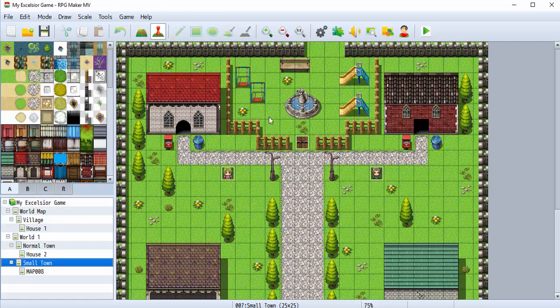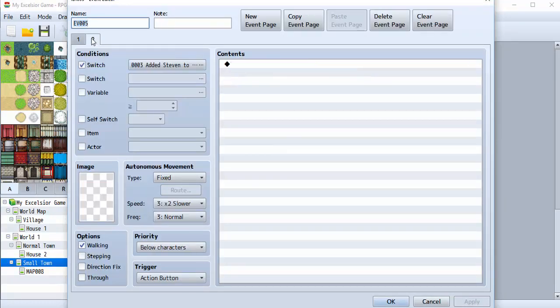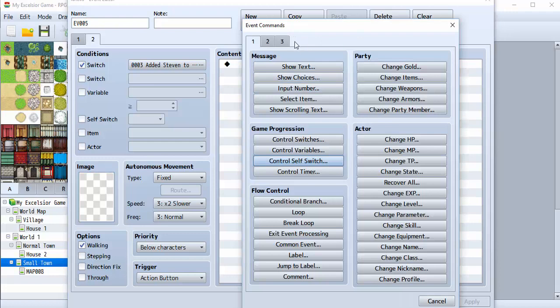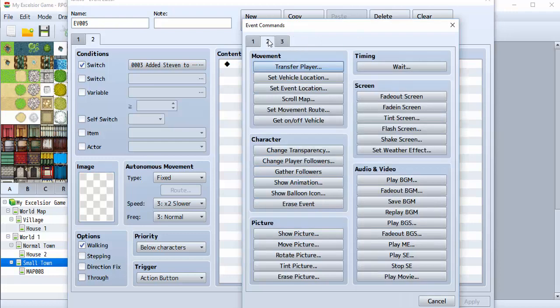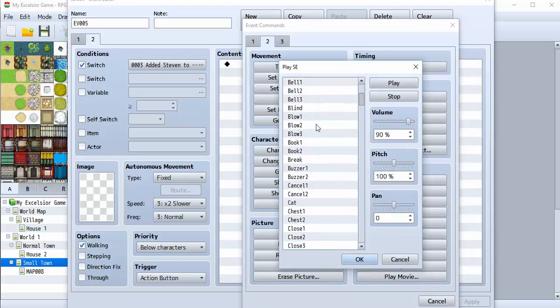I wanted to show you how a lot of times when a door opens, or especially a secret door in a game, you are going to want to, so you'll notice that the door opens here, but how do we know? Well, let's add something that lets us know that it happened. We're going to go to play sound effect.